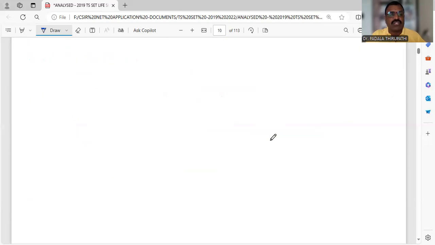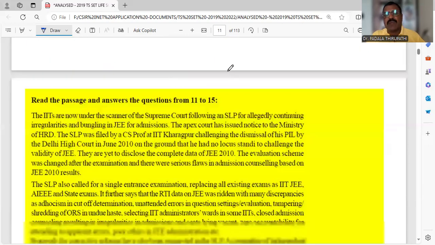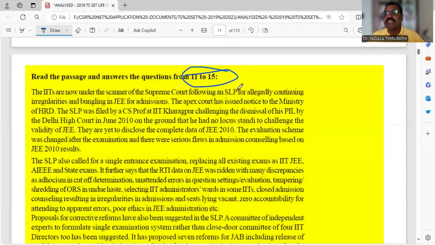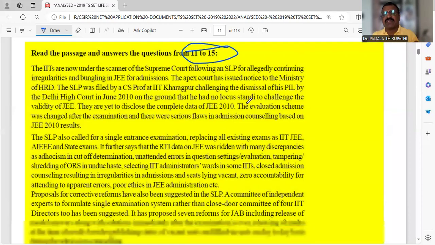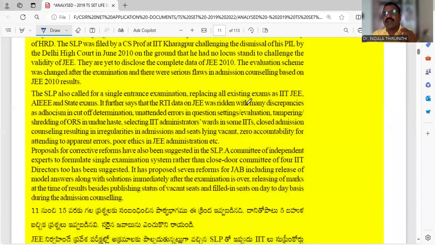Then the 11th question, my dear friends, remember here, 11th to 15th comes from the comprehension. First 5 questions teaching aptitude, second 5 questions research aptitude, third 5 questions come from the comprehension. That means one passage has come, one paragraph is here, one passage contains different data or matter.